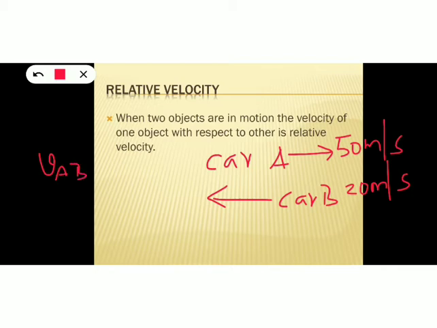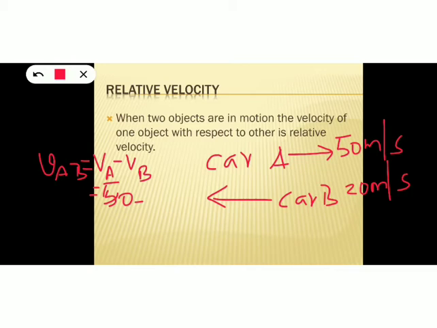What is VAB? VAB is VA minus VB. VA means the velocity of car A, which is 50, minus VB. VB is 20 meters per second, but here the two cars are moving in opposite directions. So velocity towards the positive x direction, that is towards the right, can be taken as positive, but velocity towards the negative x direction, or towards the left, is taken as negative.